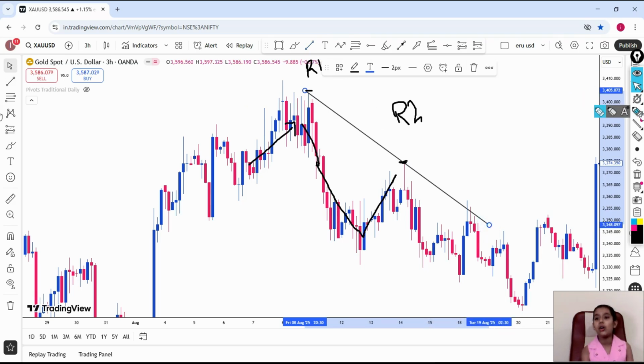See friends, now here the market goes up and touches this, which makes our R2, and then the market again came down and touched our trend line, and this makes R3. And then friends, the market goes directly downside.